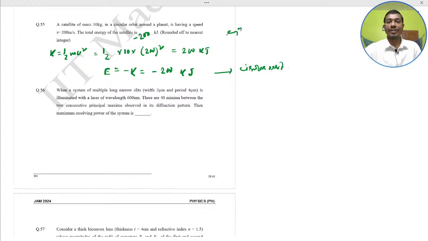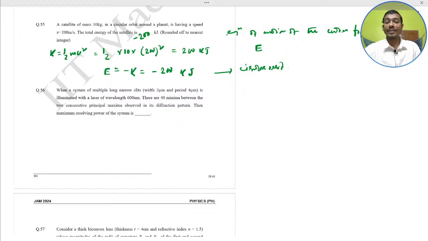This is for the central force problem. So equation of motion of the central force of a particle, and from here you just get the relation of energy.